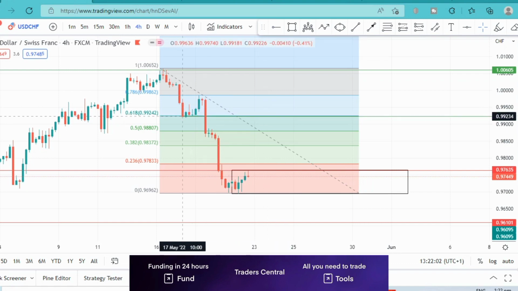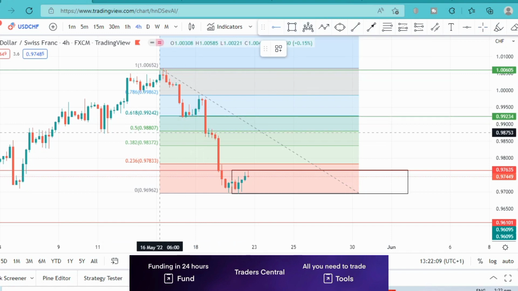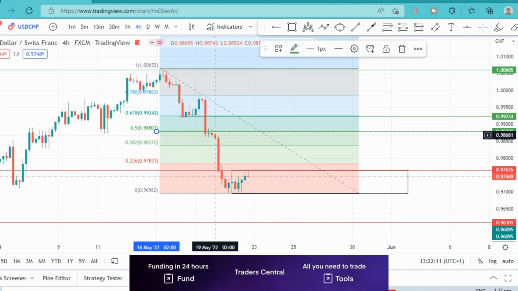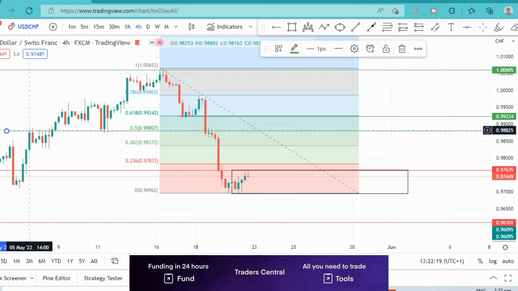I can see that price bounced off it previously at the 61.8% level, or around the 50% level, where you can see that price has stalled around that area as well. And even if you move our line all the way back to previous history, we can see price testing it here as well and here. So there's a strong possibility that price will get all the way to that area before bouncing back.